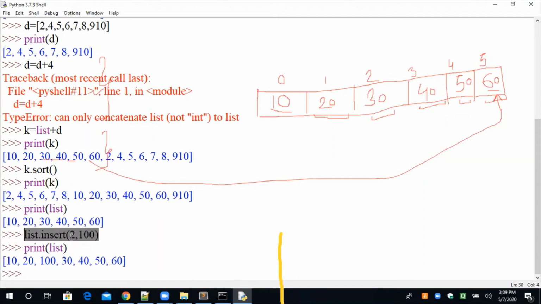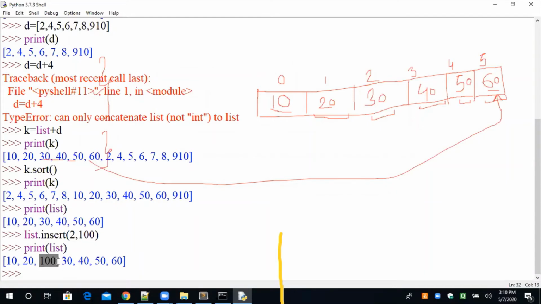See, on the second position I am going to insert 100. Now we can see that on the second position 100 is here. This point is clear to everyone? Yes, sir. For a 1 second, what is the difference between append and insert?